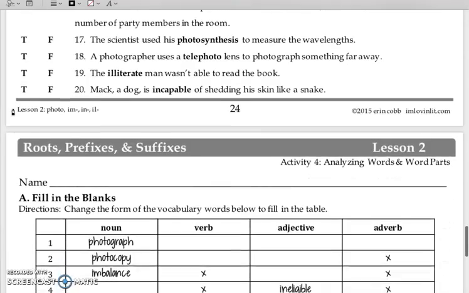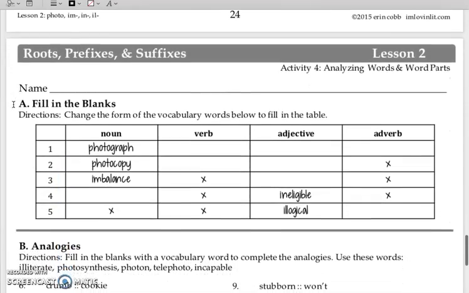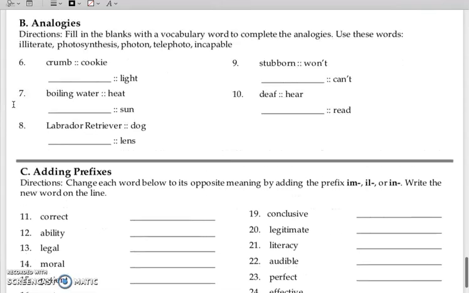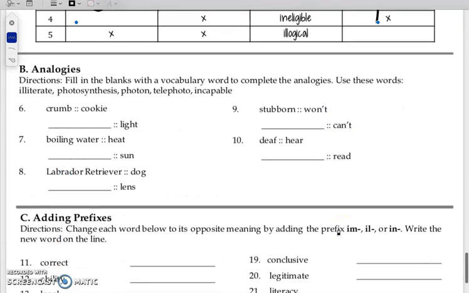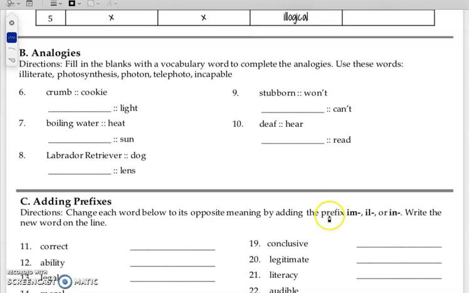Let's move on to our last activity, activity 4. There's part A, B, and C. We're going to skip part A, fill in the blanks, for today. We do not have to complete part A. Let's take a look at part B, analogies. Directions. Fill in the blanks with a vocabulary word to complete the analogies. Use these words: illiterate, photosynthesis, photon, telephoto, and incapable. Look, it gives us the words that we are going to use for this activity.